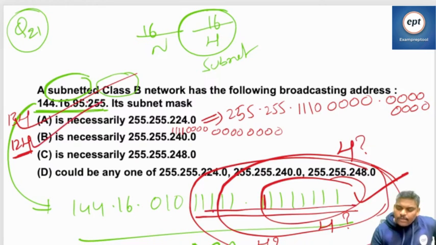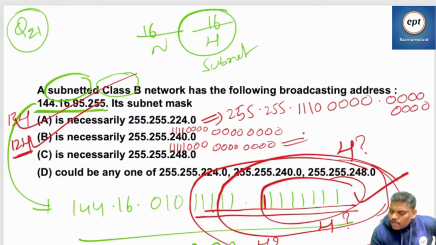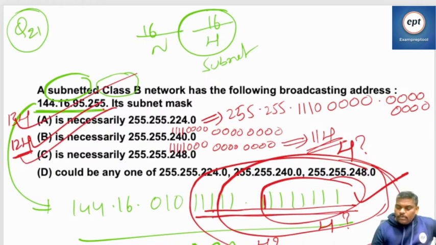So B is also correct. According to option C, 8 plus 3, 11. So 11 bits for host. If 11 bits are host, 11 ones should be there in the DBA. That is also correct. So could be any one of A, B, C. Answer is, I think D is the answer.